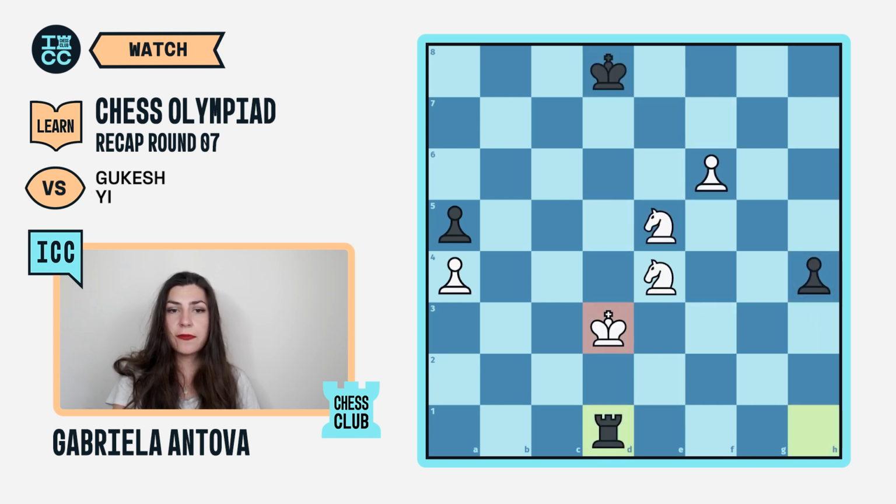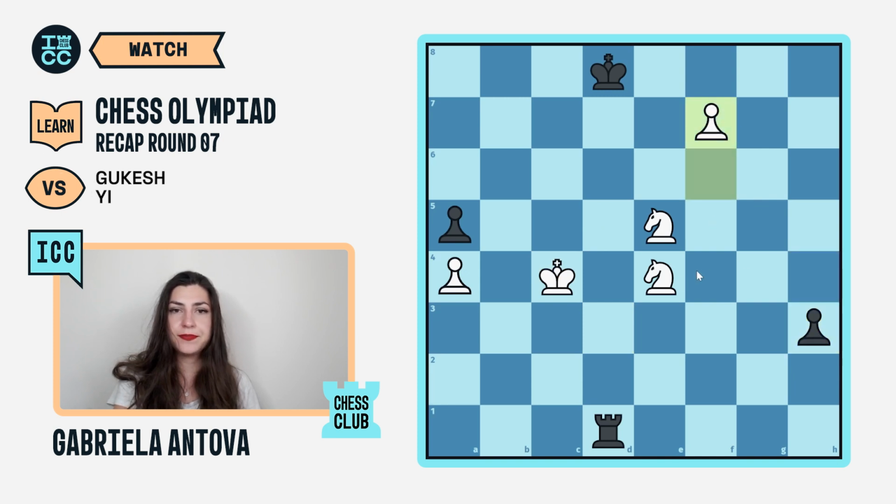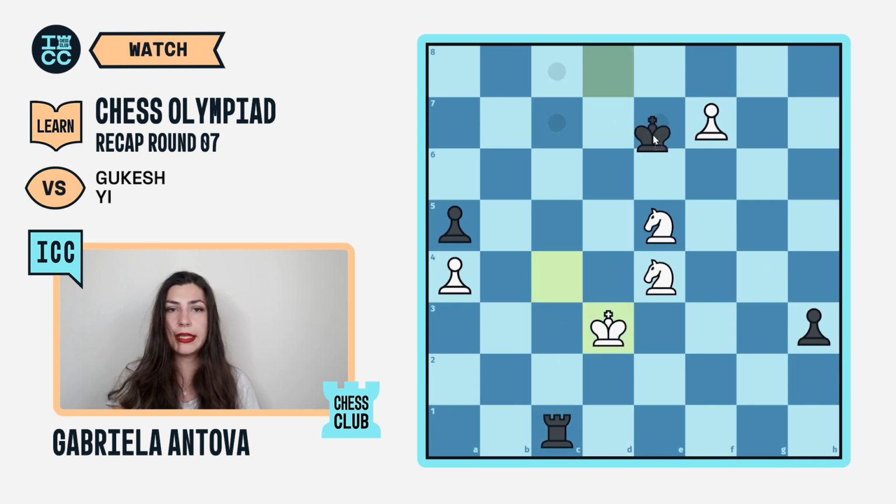So another try for white in this position would be to go for king c4, guarding the d5 square. Then the line could have continued with h3, f7, rook c1, very important, king d3, king e7, stopping the pawn, and after knight g5, going for h2.